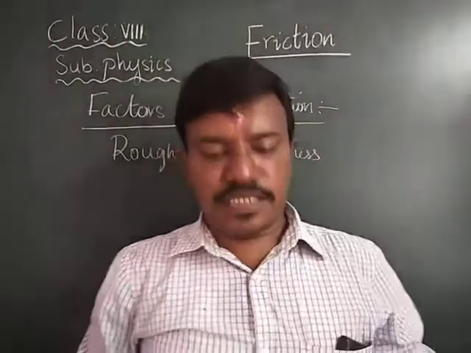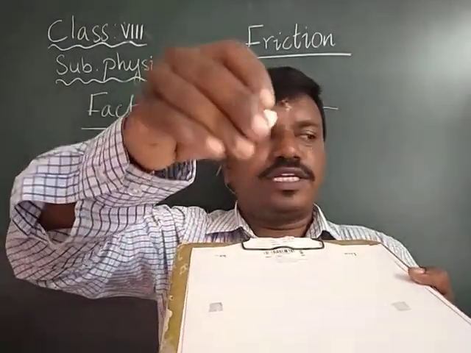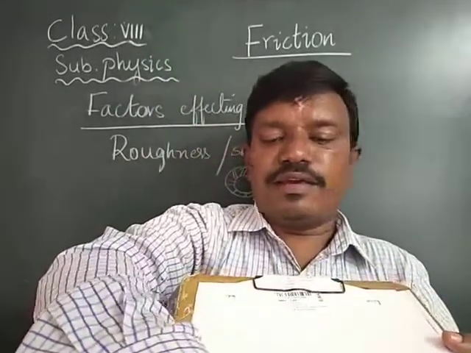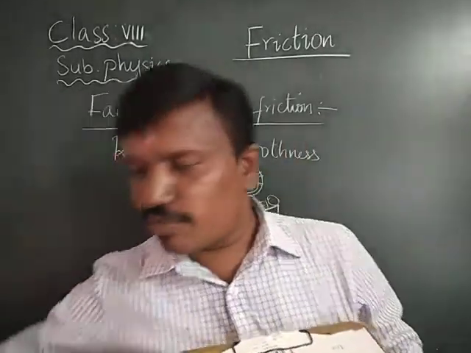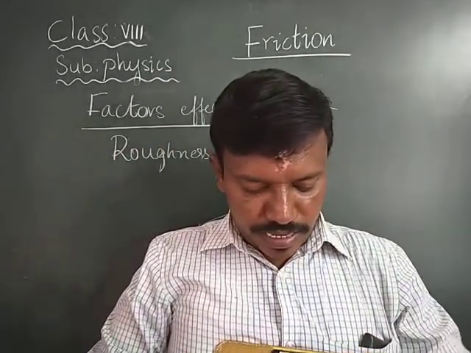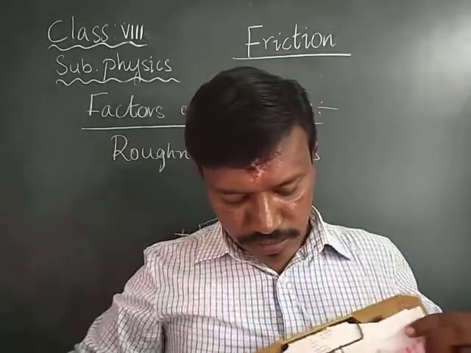Eraser is not available now. Now I am taking a chalk piece and rolling it. The same thing, if I roll it on a handkerchief, it won't run as smoothly as in the first case.